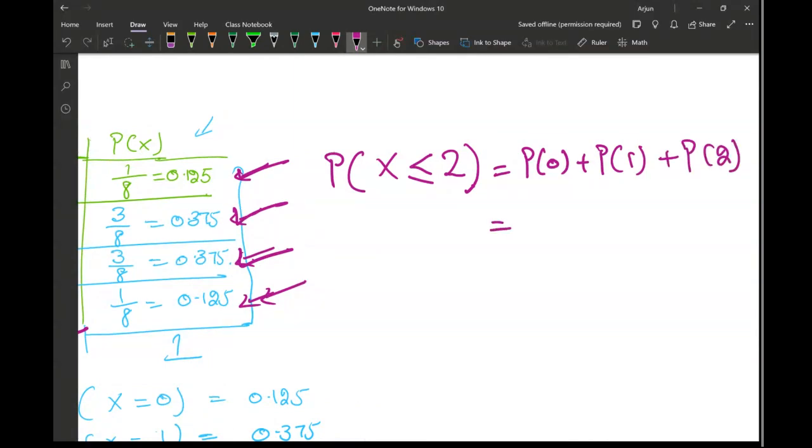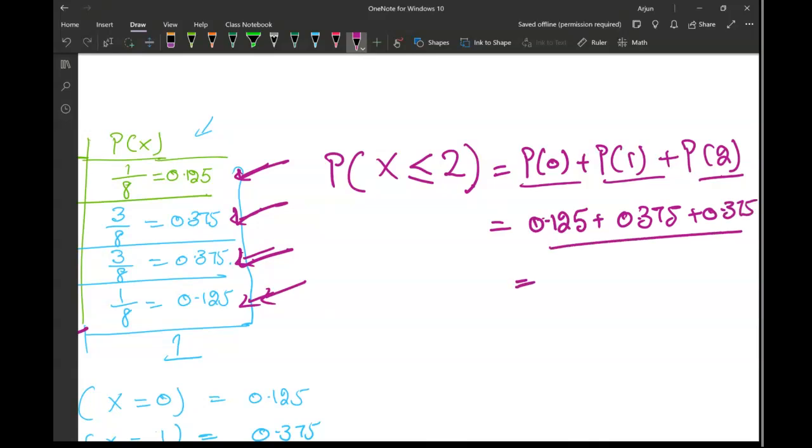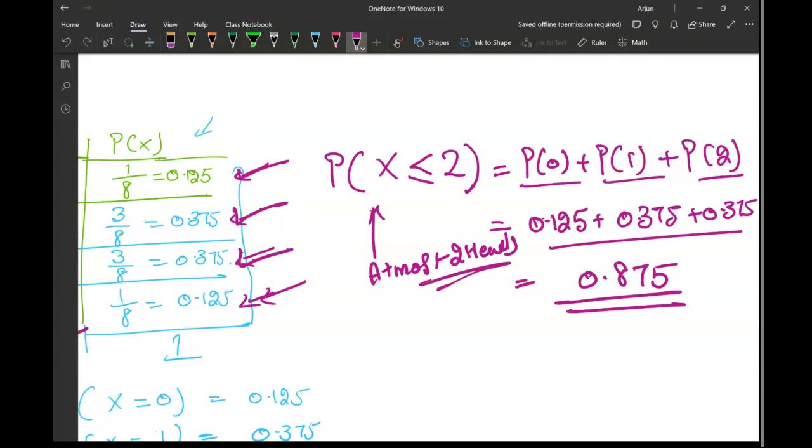That's what it will be. So this plus this plus this, 0.125 plus 0.375 plus 0.375. So add up all this number, that's going to come out to be 0.875. That is the probability of getting at most 2 heads. That is the answer for this one.